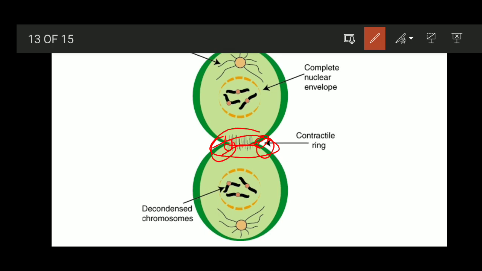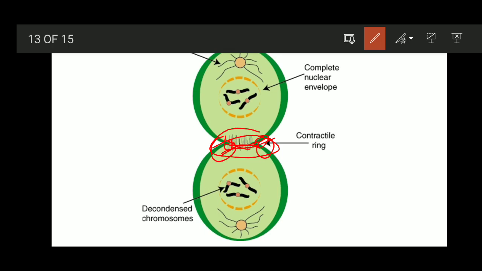Now this invagination slowly moves towards the center. What will happen? It is going to form two daughter cells. So the cleavage furrow is formed with the help of proteins, that is actin and myosin, which are present in the cytoplasm, and the microfilaments involved here, and the spindle region formed at the center.